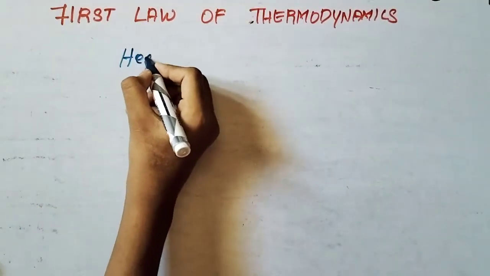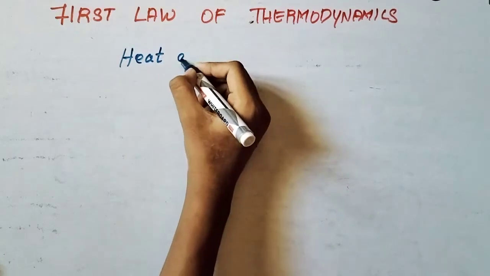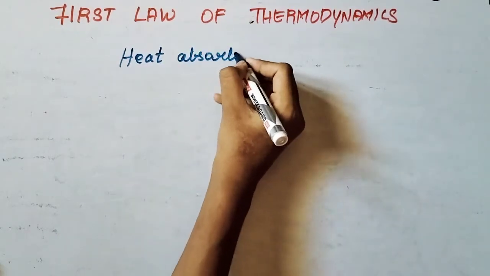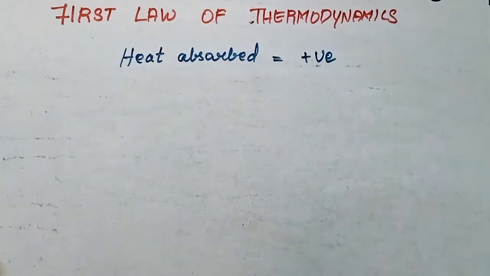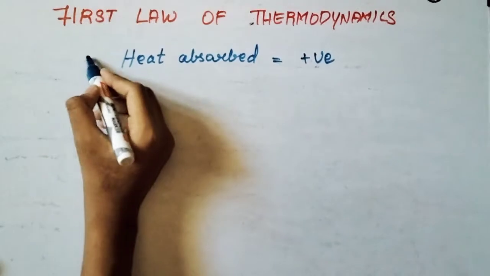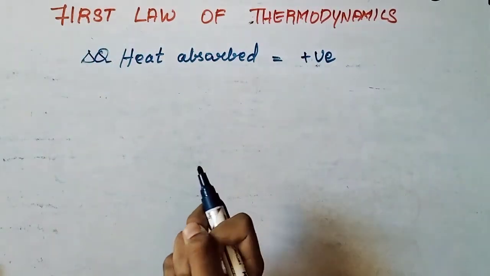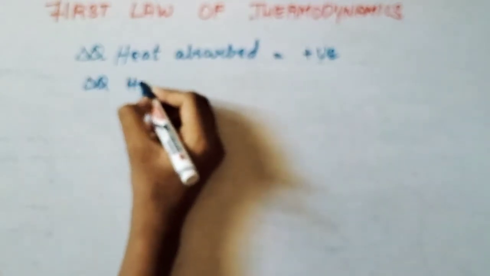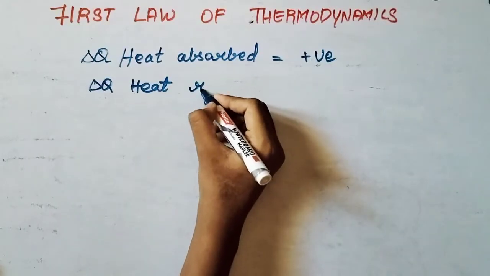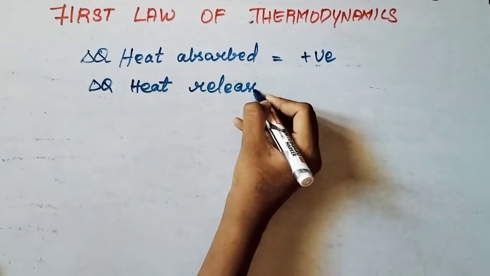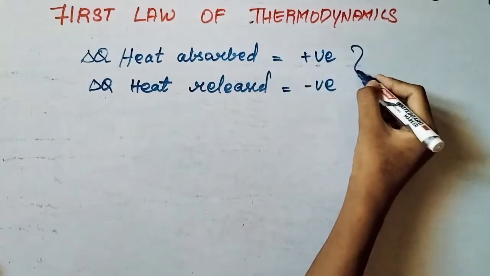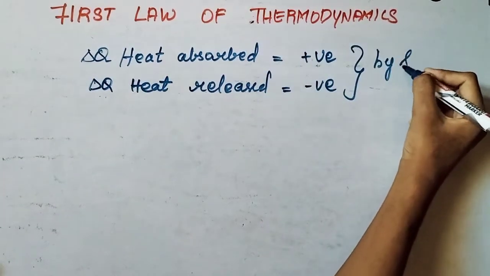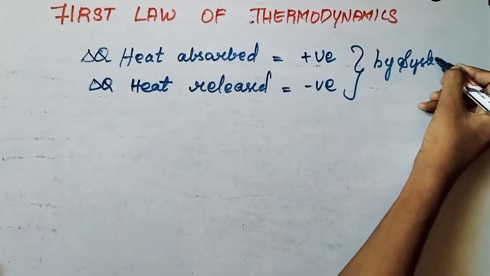Heat absorbed by the system is positive, so del Q is positive. When heat is released by the system, heat released is negative. Both are with respect to the system.